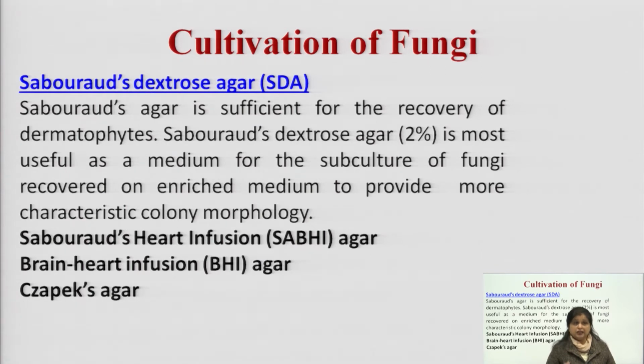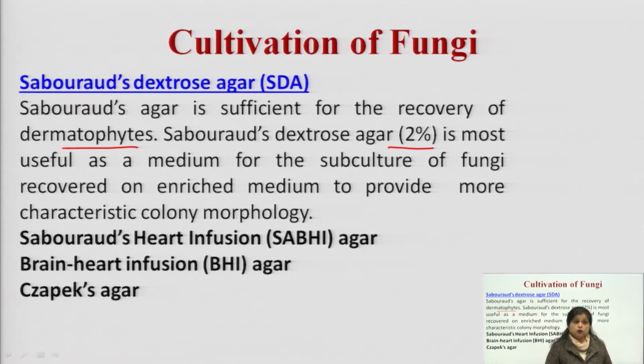Now, Sabouraud dextrose agar media is sufficient for the recovery of mainly dermatophytes. It is always used in a concentration of 2%. This is the main media used for the cultivation of fungi, which differs from that of bacteria.